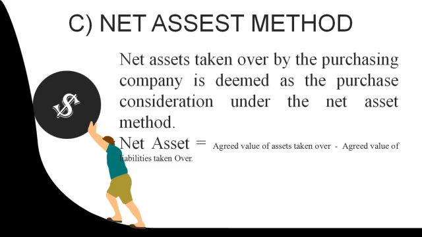Net asset is the agreed value of the assets taken over by the purchasing company, less the agreed value of the liabilities of the selling company. Both should be deducted. Net asset value minus liabilities is called the net asset method.